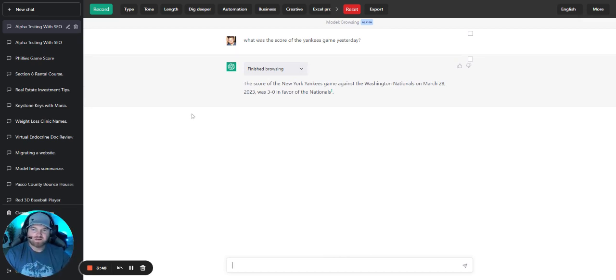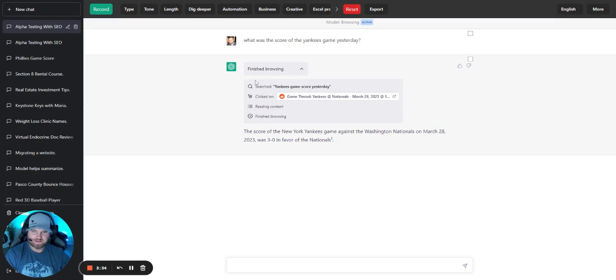So as you can see, the score of the New York Yankees game against the Washington Nationals on March 28th, 2023 was 3-0 in favor of the Nationals. And then it gives me this little one here, where it cited the information, and that's clickable as well. So if you expand this, it tells me step-by-step. It says Yankees game score yesterday. Went on that, and it did it, and then it finished browsing.